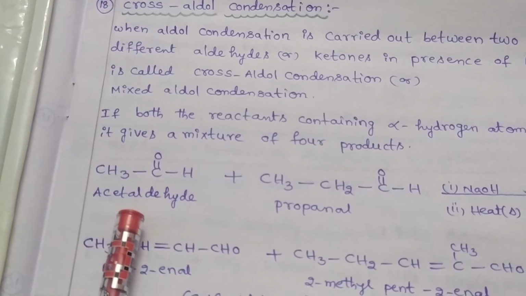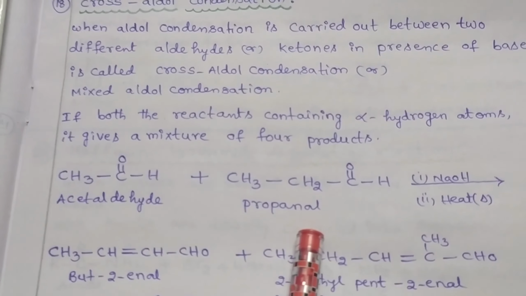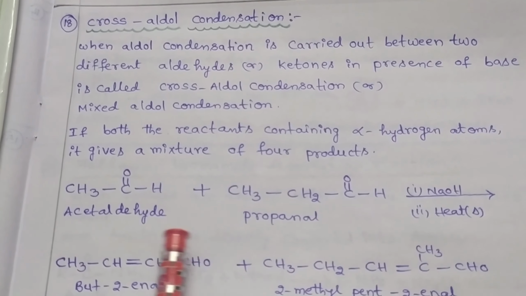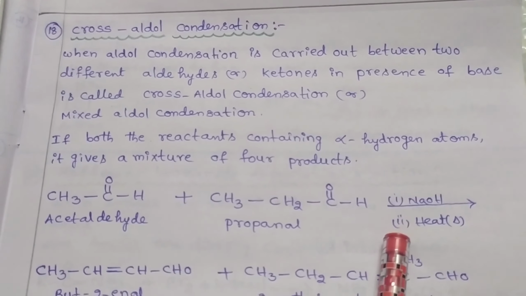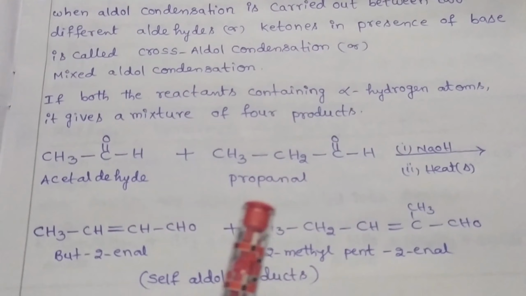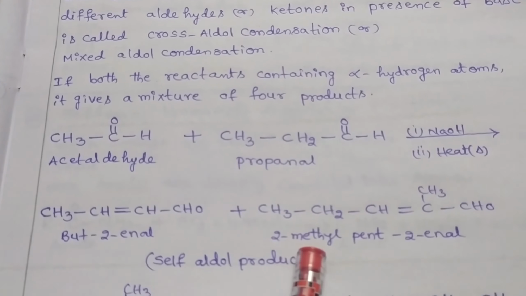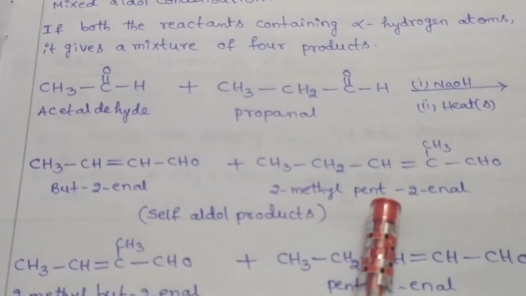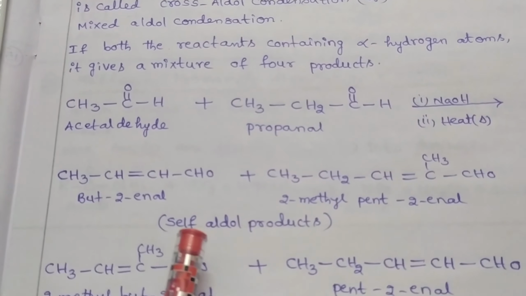Look here. Here we take acetaldehyde and propanal. Both undergo crossed aldol condensation in the presence of sodium hydroxide and form but-2-enal and 2-methylpent-2-enal as final products.